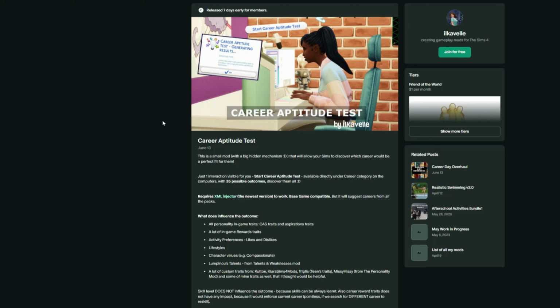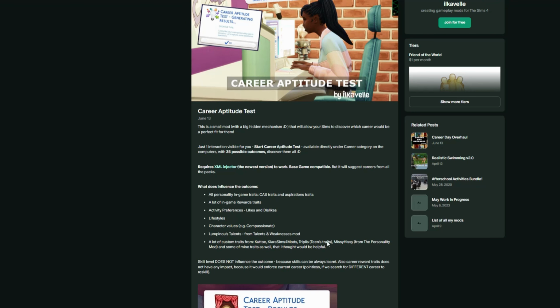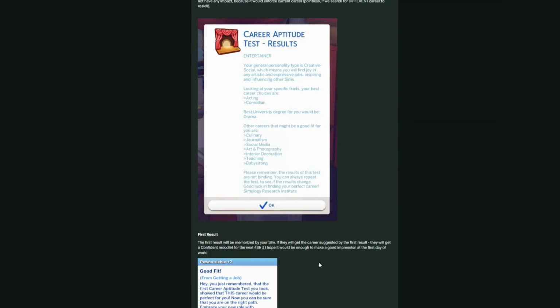If y'all have ever taken one, they have them in school sometimes. It takes into account traits and activity preferences, lifestyle, character values, talents if you have the talents and weaknesses mod, and custom traits as well, into informing what your sim should go into as a career. I think this is super cool.